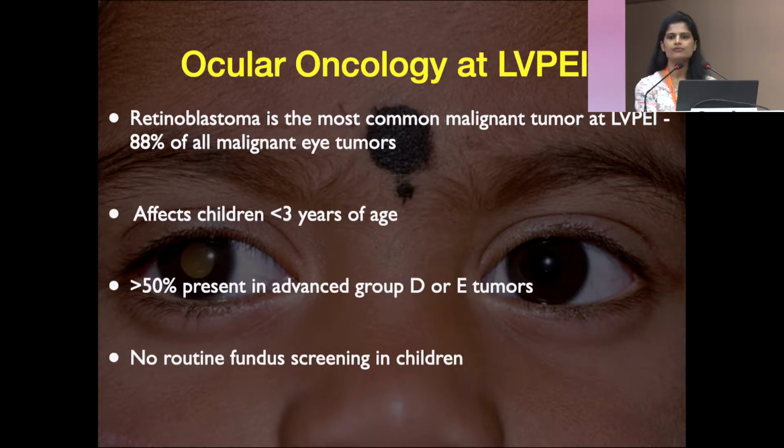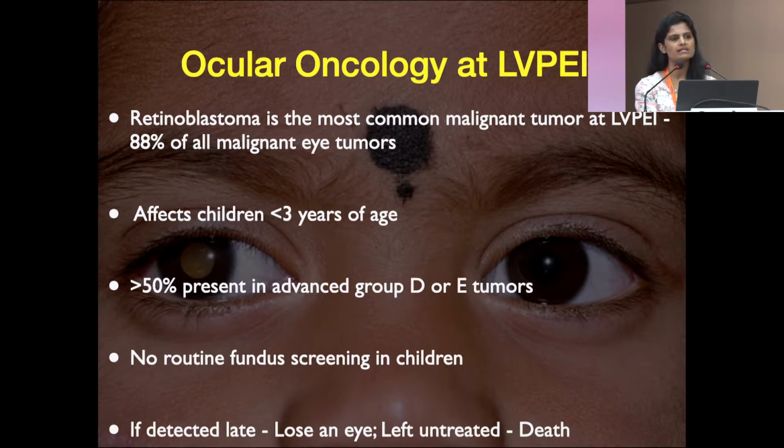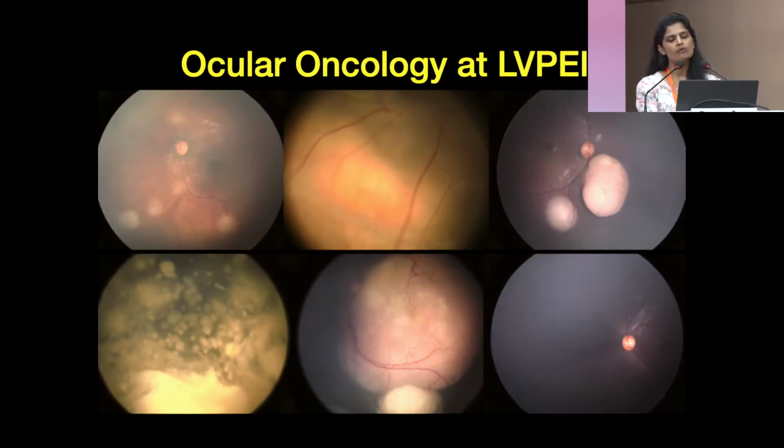If we look at ocular oncology, retinoblastoma is one of the most common cancers that we see in children, and more than 50% of the cases present with advanced disease because there is no routine fundus screening that is performed in newborns or later in childhood. Over the years, we have gathered a large image data bank of fundus images of all children who present with retinoblastoma. So we thought, why not use these images to develop an AI model for diagnosis of retinoblastoma.